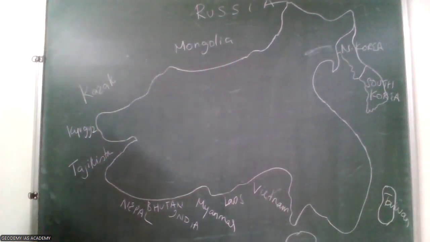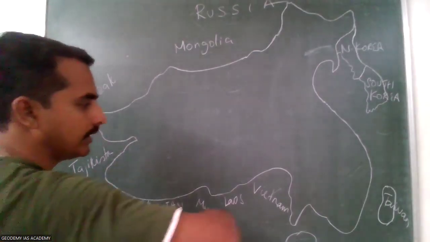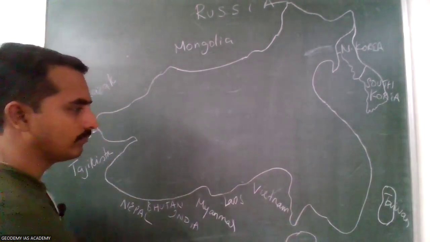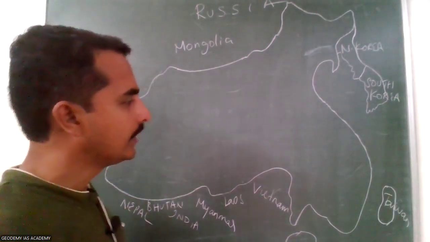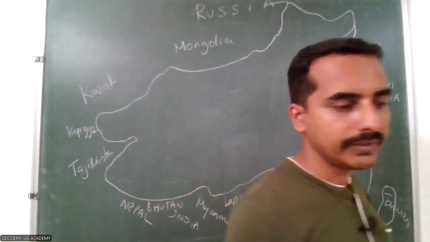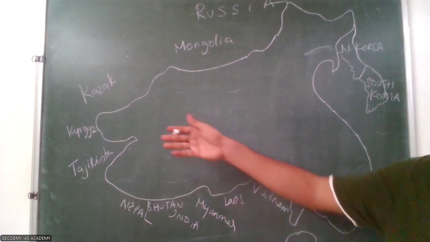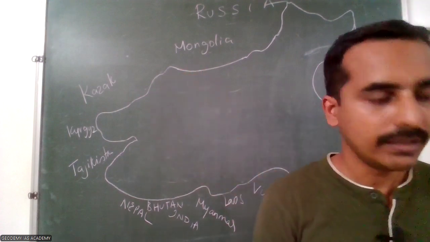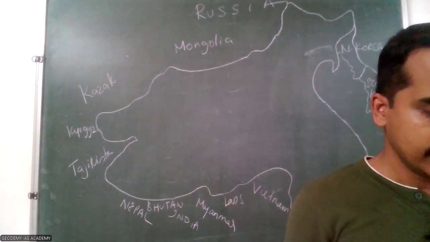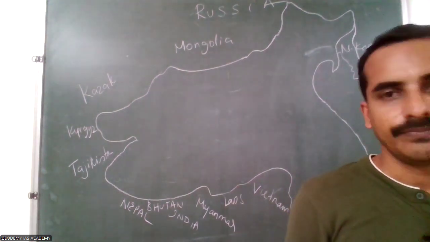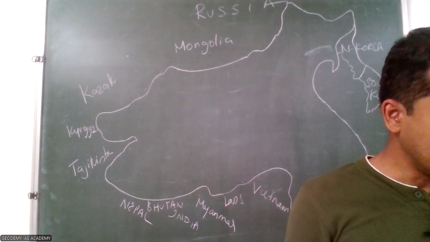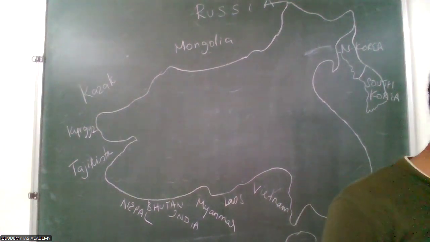Okay, so these are the surrounding regions, and here we know in the entire south it has the Himalayan boundary between India and China, and in the eastern part it is the Pacific Ocean actually. In the western part it is the Central Asian countries, Tajikistan, Kyrgyzstan, Kazakhstan, and in the northern part Mongolia and Russia. And in the eastern part, it has a few marginal seas in the Pacific.